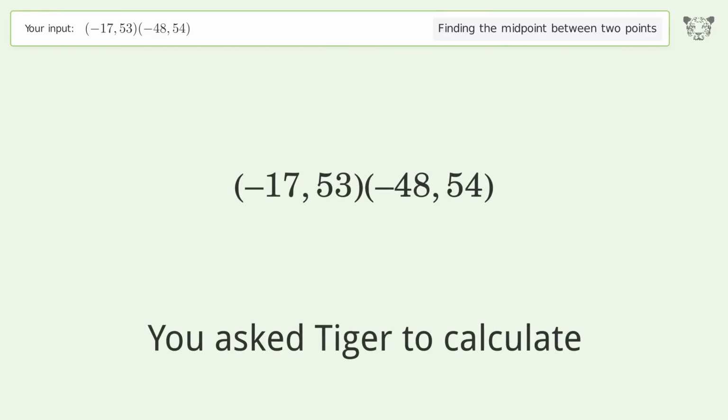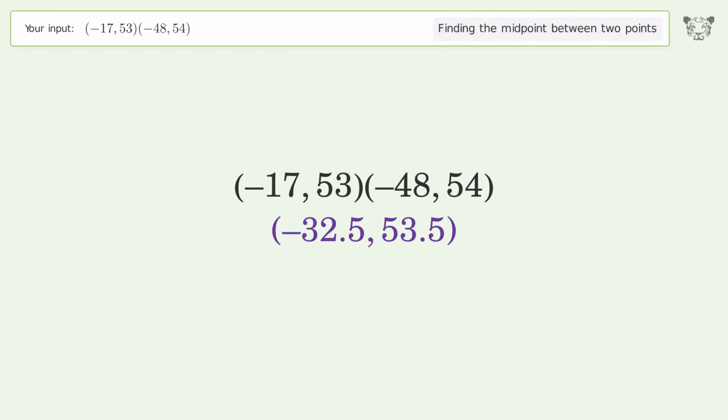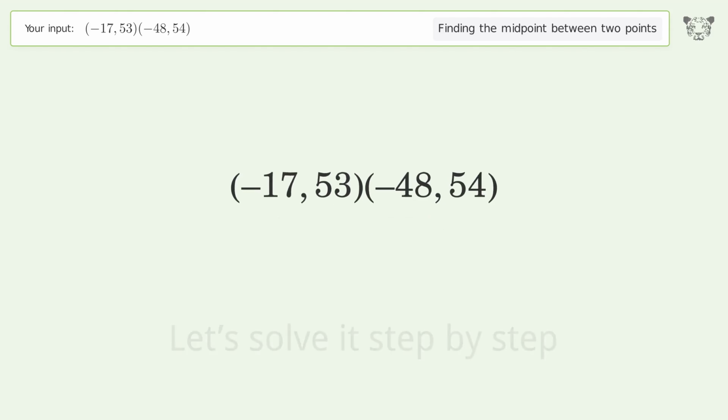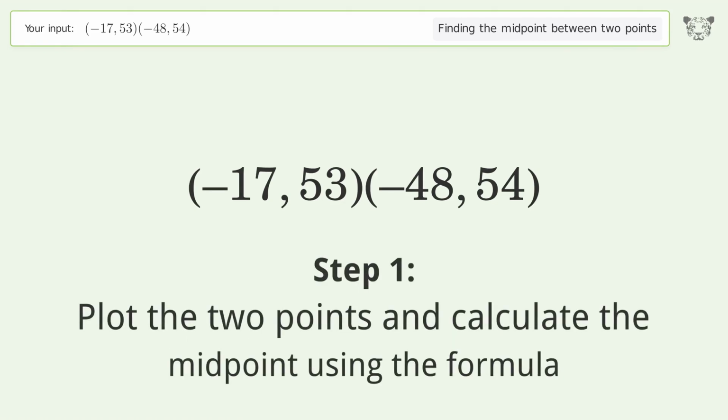You ask Tiger to calculate. This deals with finding the midpoint between 2 points. The midpoint between the 2 points is negative 32.5, 53.5. Let's solve it step by step. Plot the 2 points and calculate the midpoint using the formula.